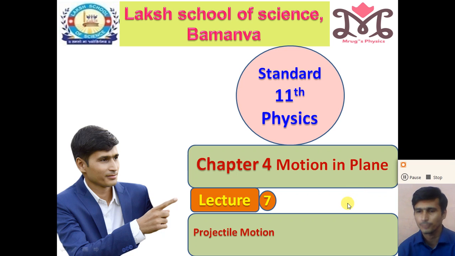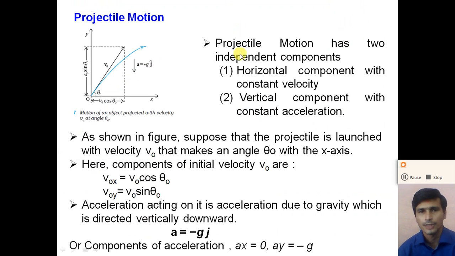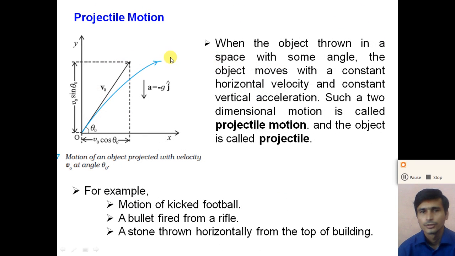What do you mean by the projectile motion? The object that moves under the projectile motion is called the projectile. So first of all, what do you mean by the projectile motion and what are its examples? When an object is thrown in space at some angle with the horizontal, the object moves with a constant horizontal velocity and a constant vertical acceleration.